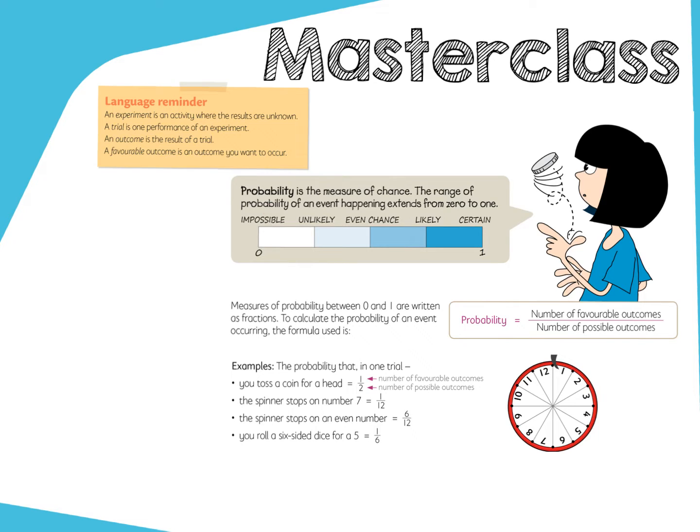All right, probability. Probability is a measure of chance. The range of probability of an event happening, we look at from 0 to 1. So 0 being impossible, then we'd go unlikely. Then in the middle, we've got an even chance. So it's a 50-50 chance. Then we've got likely and then certain.